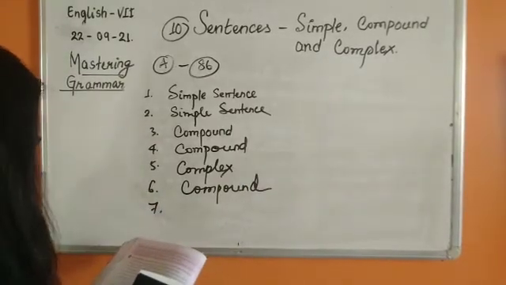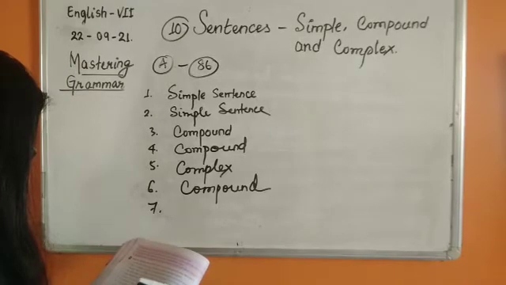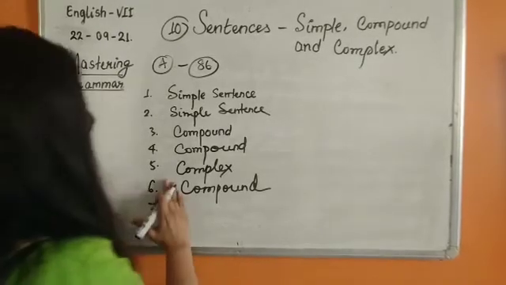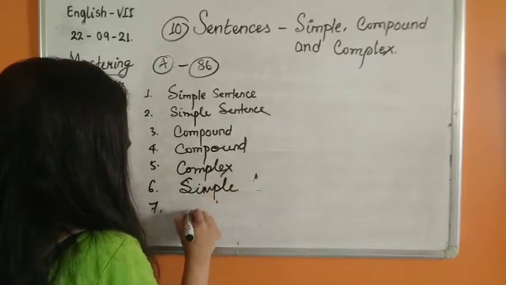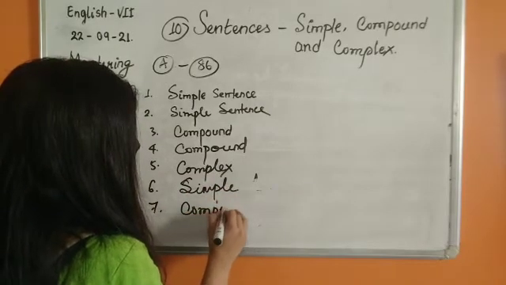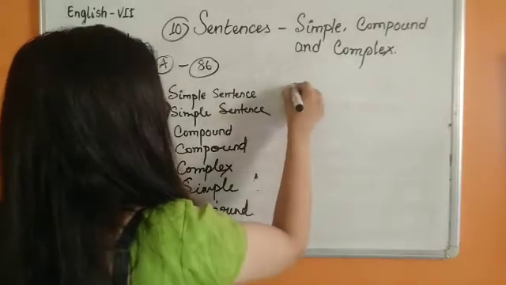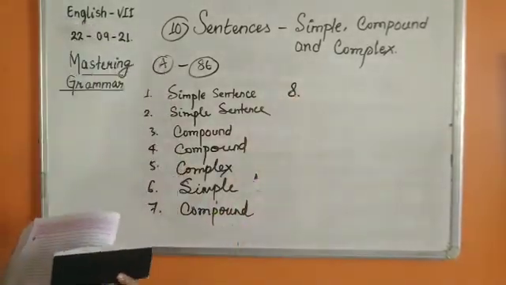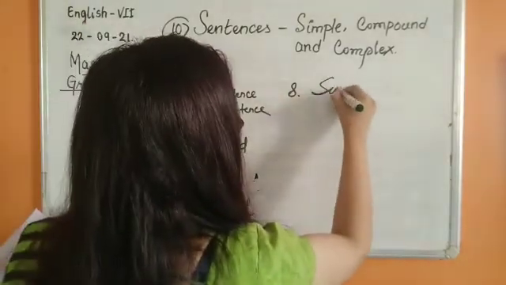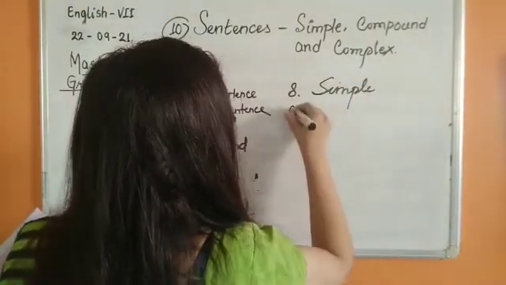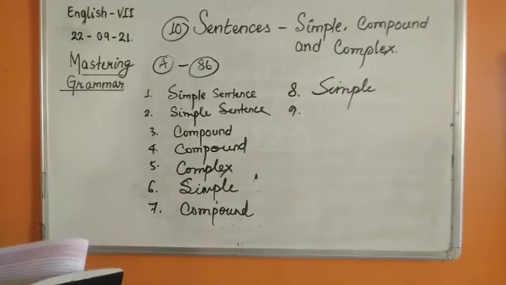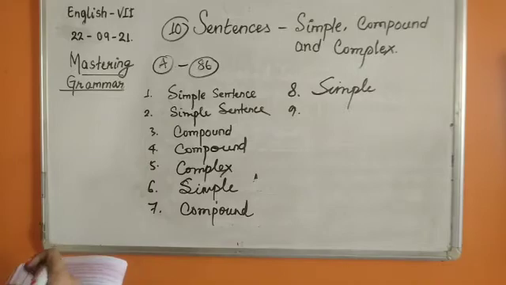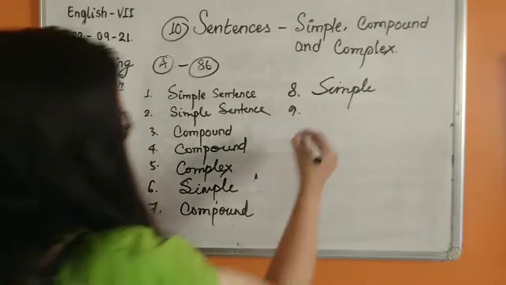Now 7. Okay, 7 we have already done. Number 8. The dog was hungry. Simple. "Was" is one finite verb, so simple. Number 9. The teacher knew that the children were talkative. So the first clause is depending on the second one. So yes, it's a complex one.